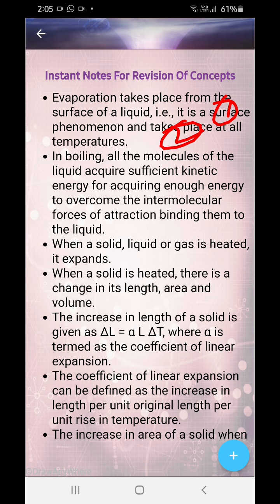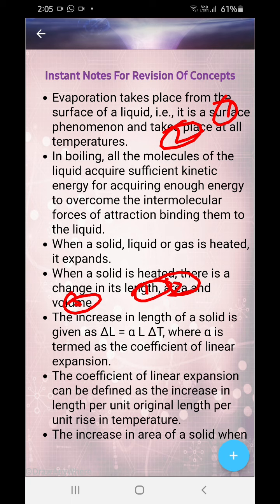All the molecules get agitated and gain much kinetic energy, and so all of them are vaporizing together in boiling. When a solid, liquid or gas is heated, it expands. You know this. When a solid is heated, there is a change in length, area or volume. Length means linear, area is superficial, and volume is cubical.